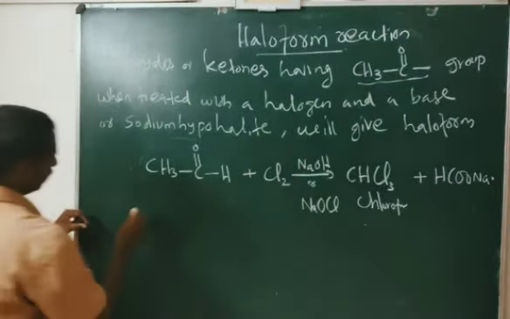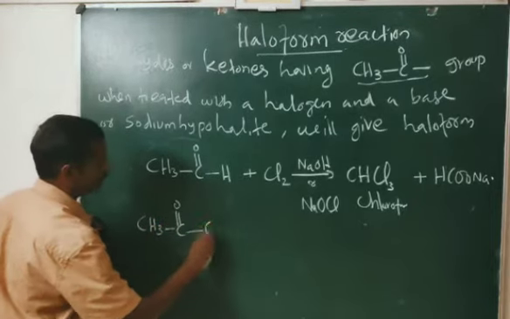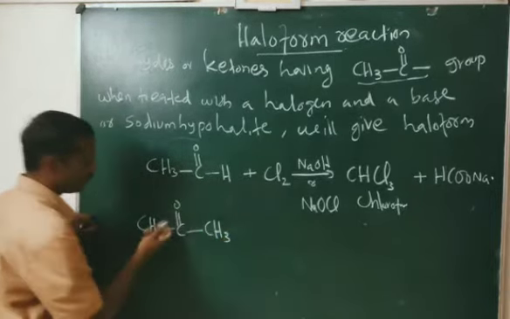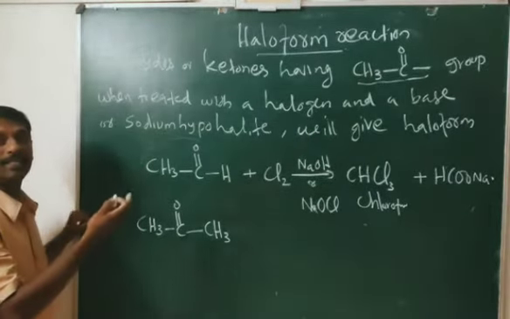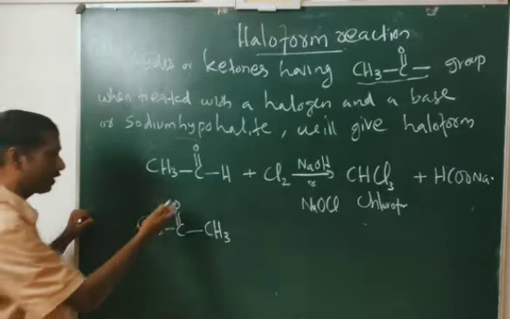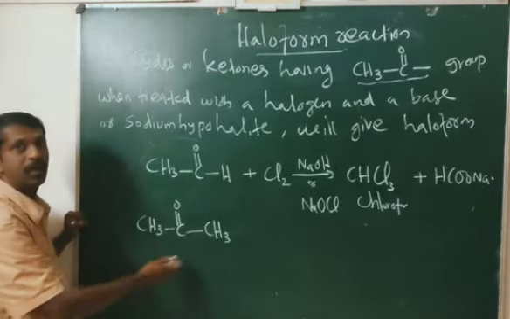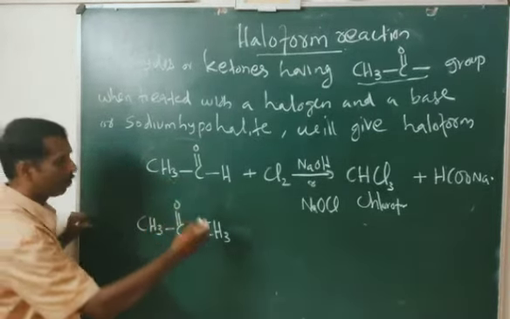Okay, another example, if you take CH3COCH3, what is this? This is acetone. This also contains a CH3CO group. So keep in mind that this is a test to find out whether the aldehyde or ketone contains a CH3CO group.